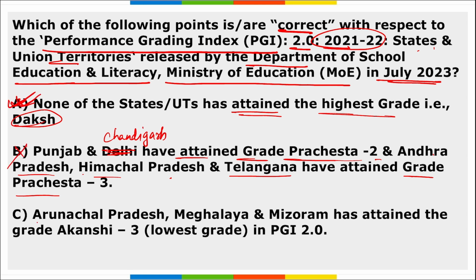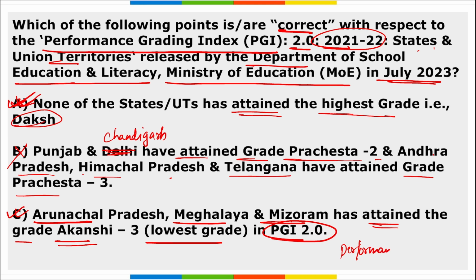If we look at option C, Arunachal Pradesh, Meghalaya and Mizoram, they have attained the grade Akanshi 3, that is the lowest grade in the PGI, that is your Performance Grading Index 2.0. So yes, option C is absolutely right here, right? Then remember, if further asked why this Performance Grading Index was released, it is basically to assess the performance of school education in those particular states and union territories, right? So PGI is basically for grading of the performance of the school education system in those states and UTs.